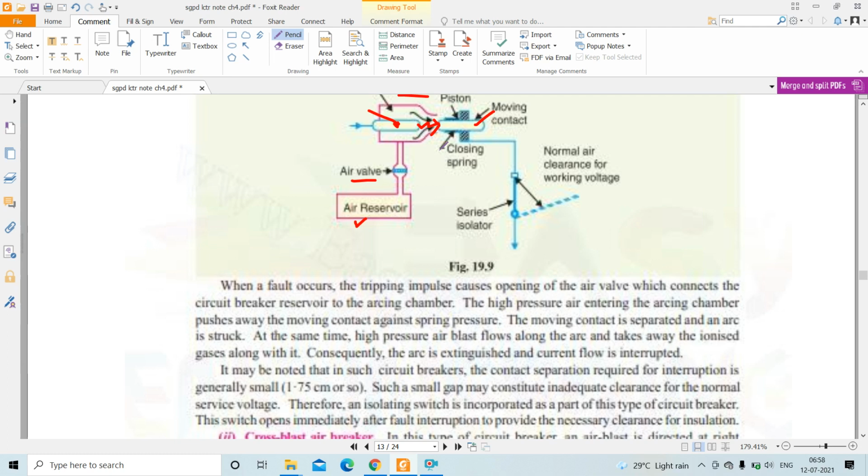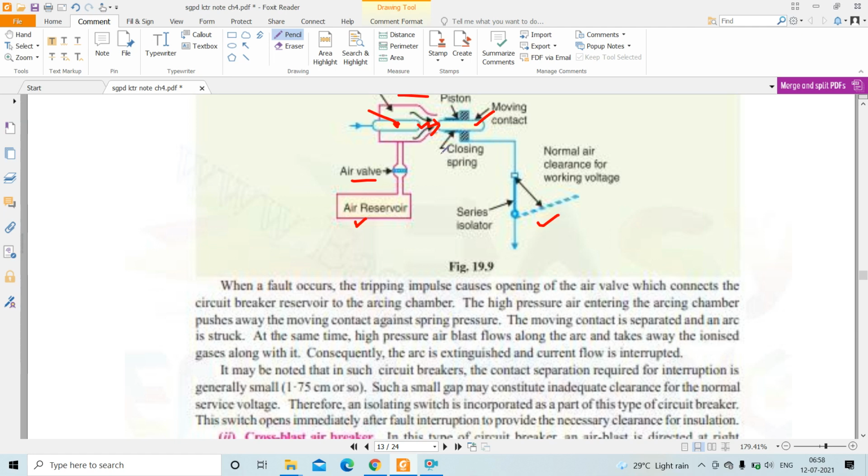So that's why one isolating switch is incorporated as a part of this type of circuit breaker. This switch opens immediately after fault interruption to provide the necessary clearance for insulation.